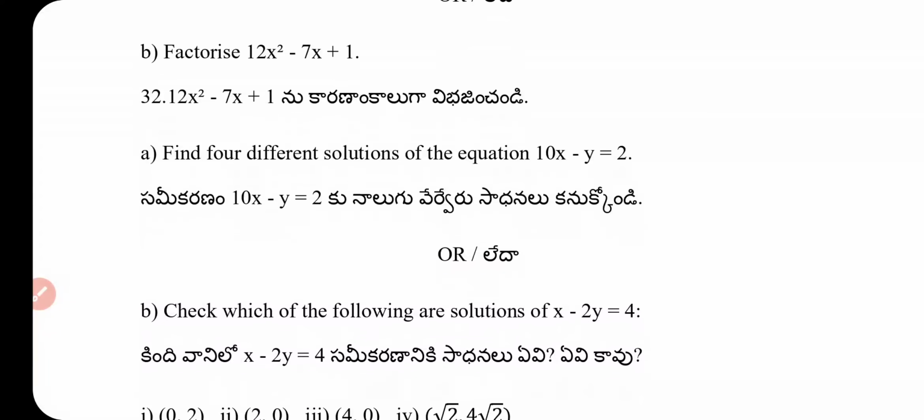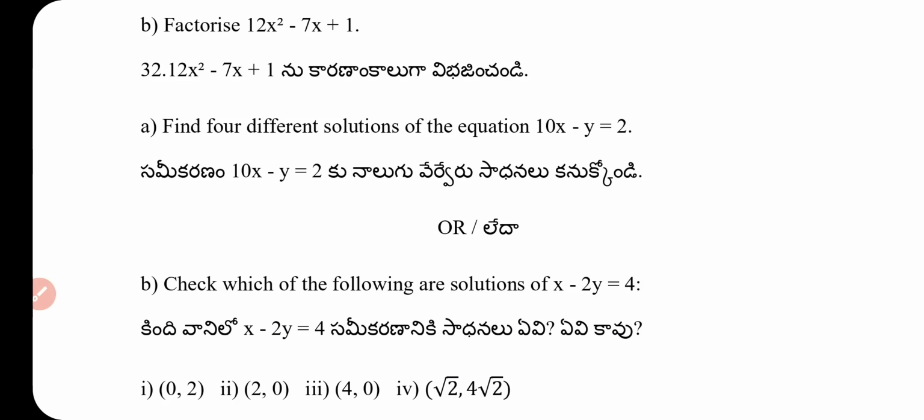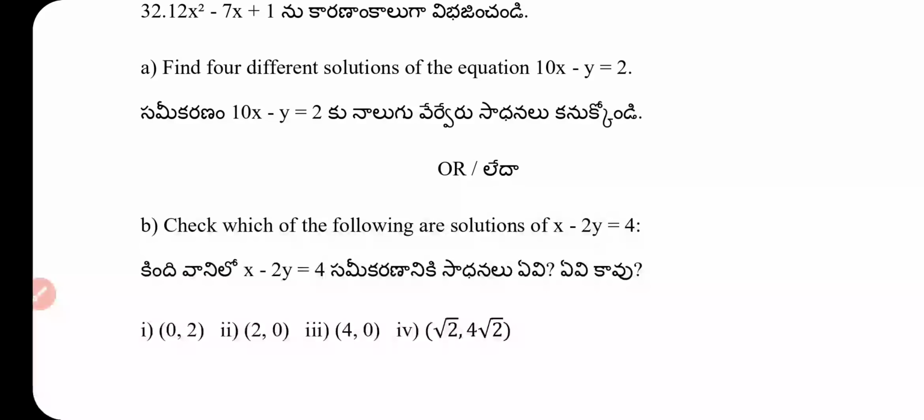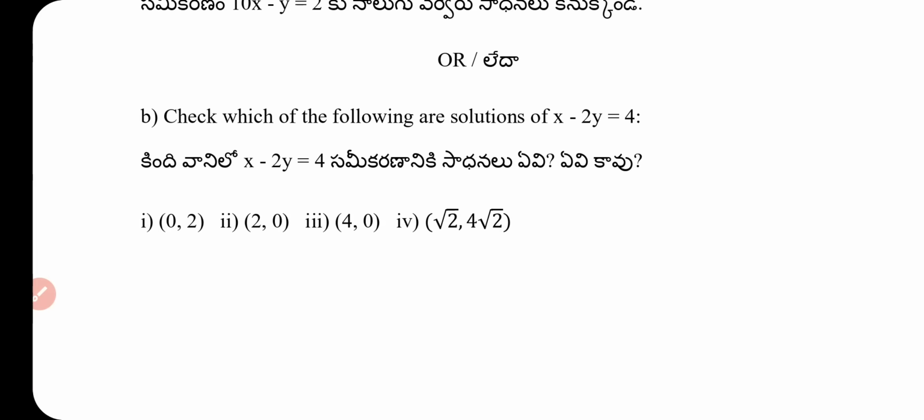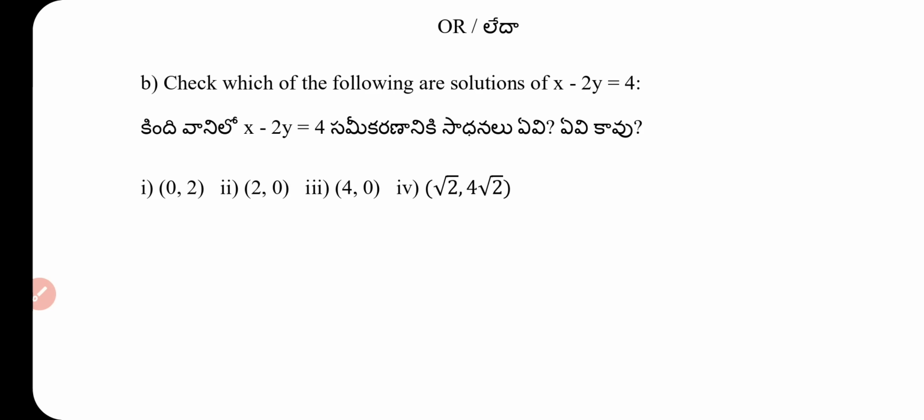Factorize 12x square minus 7x plus 1. And the next question: find 4 different solutions of the equation 10x minus y equal to 2. And the internal question: check which of the following are solutions of x minus 2y equal to 4.